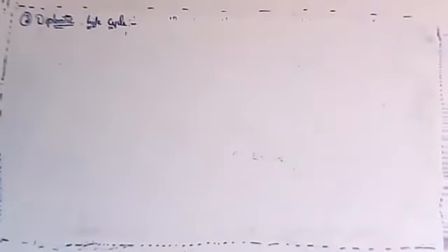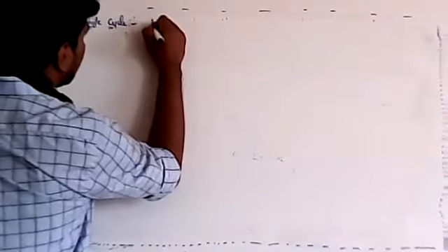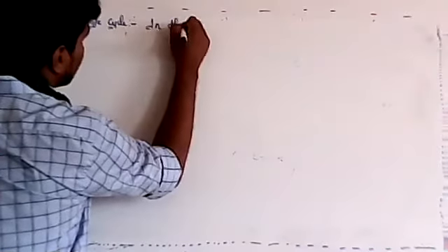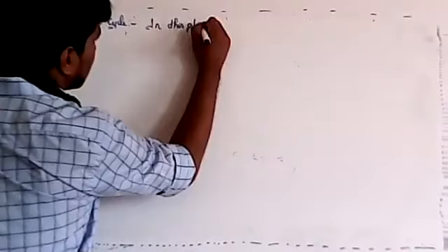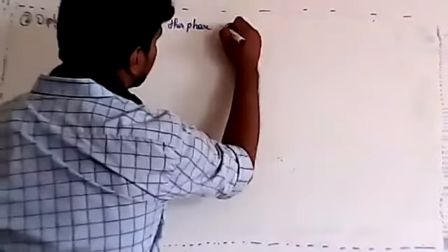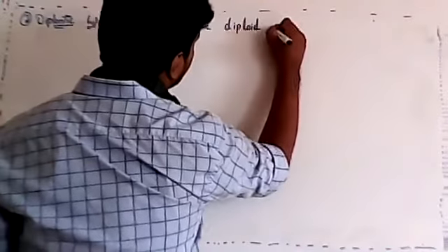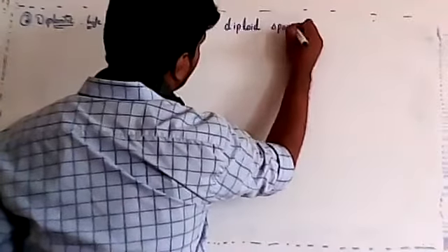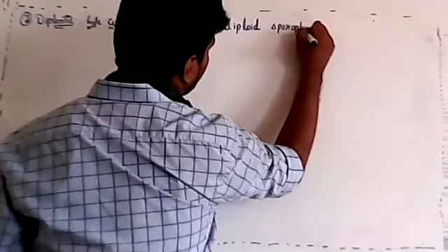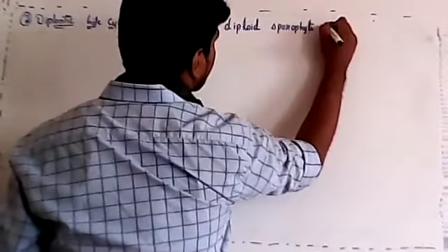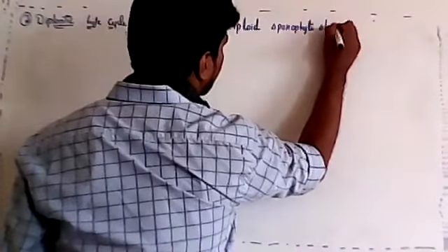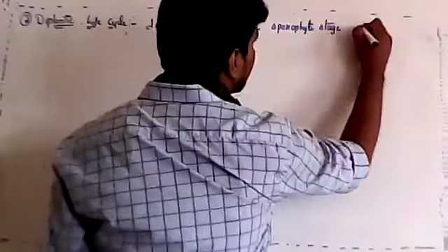Okay, so diplontic life cycle, the second one. In this phase, the diploid sporophyte stage is long lived in the life cycle.